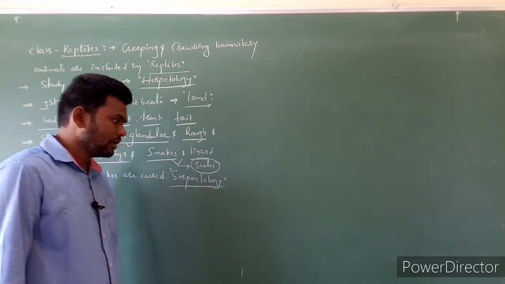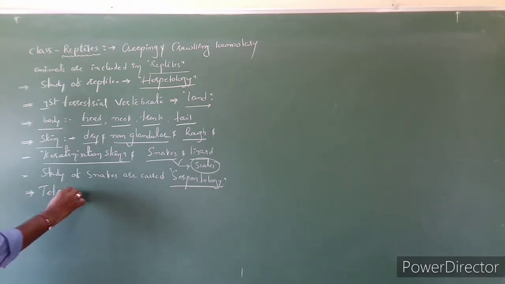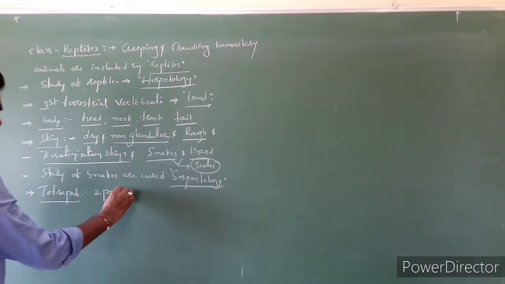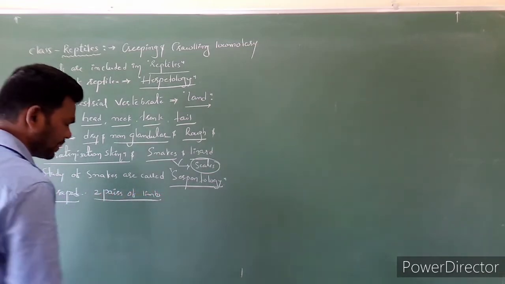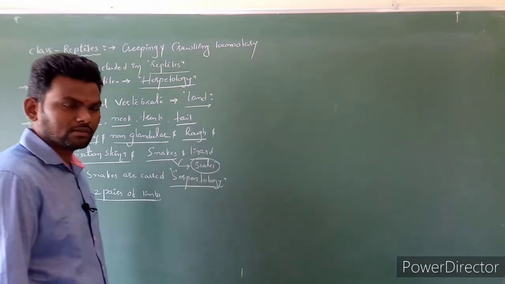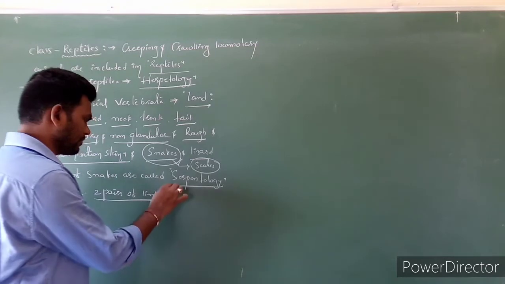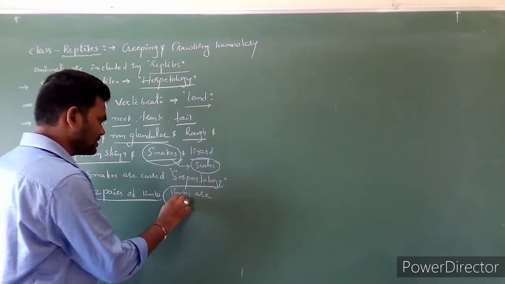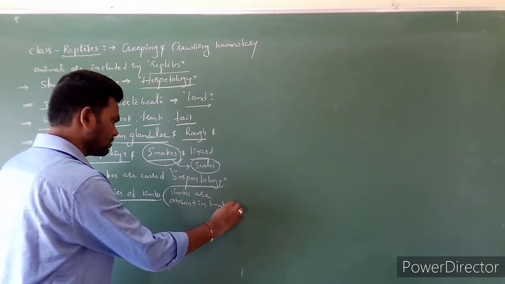Here one more character is tetrapods. Tetrapod means what here? Two pairs of limbs are present. But generally snakes do not have limbs. Limbs are absent in snakes.